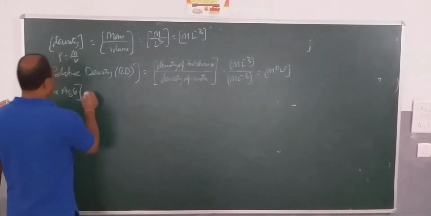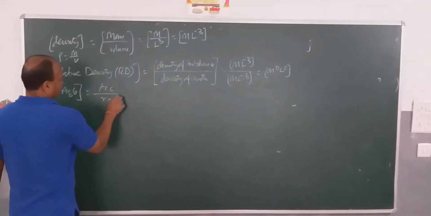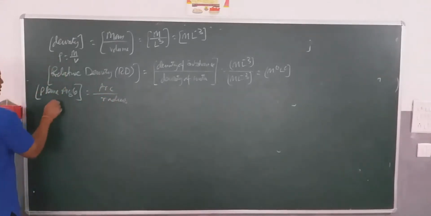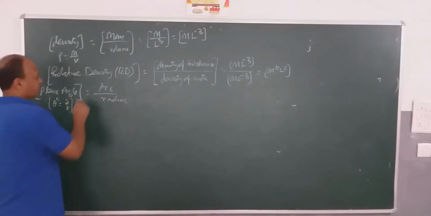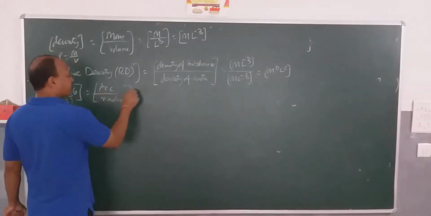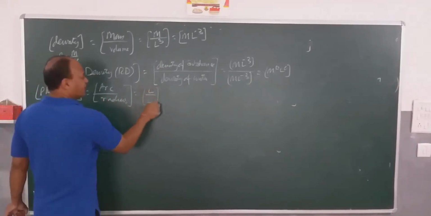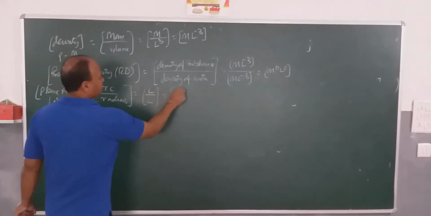Radian is arc divided by radius. Theta is equal to s by r, where s is arc and r is radius. Now, if I break it in terms of basic units, arc is which physical quantity? L. Radius is which physical quantity? L. L by L is L to the power 0. Very interesting.